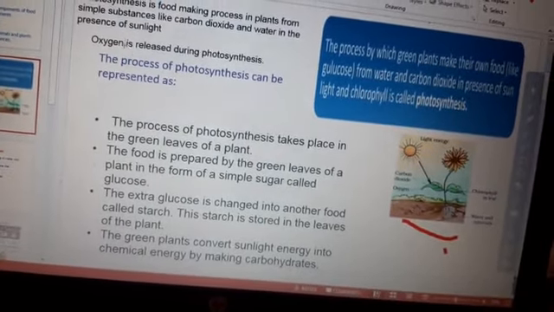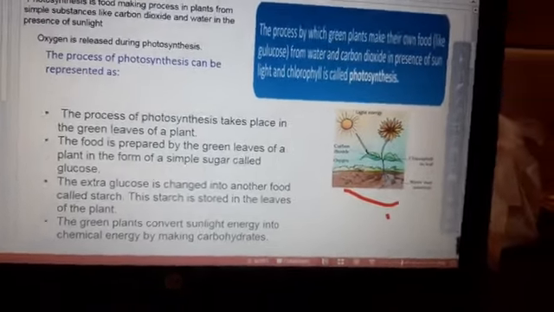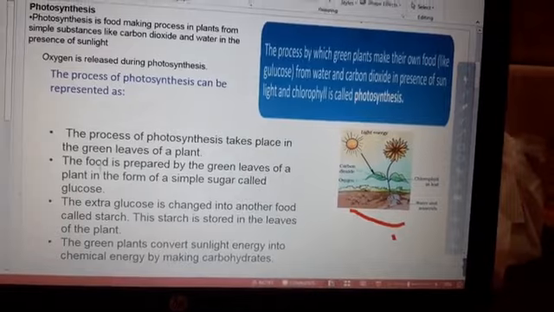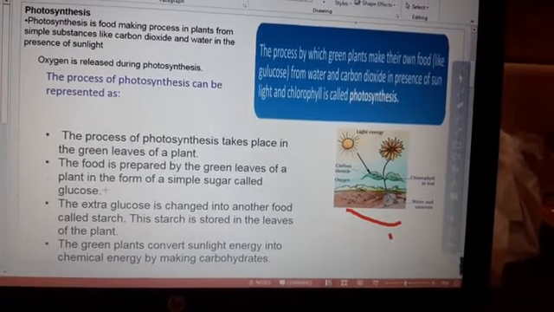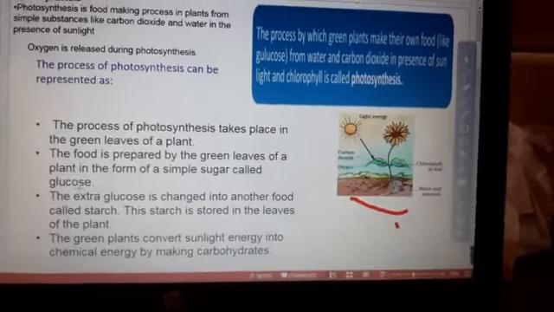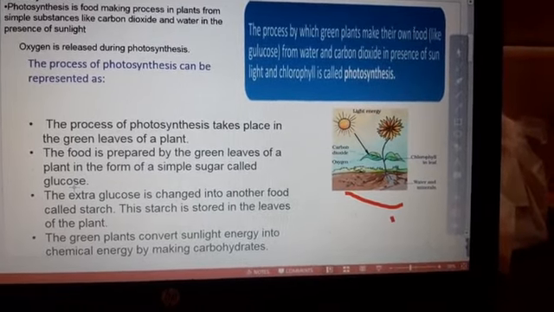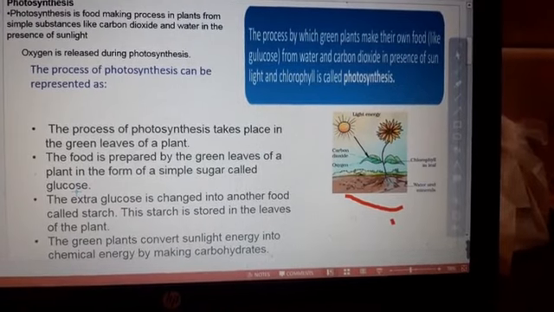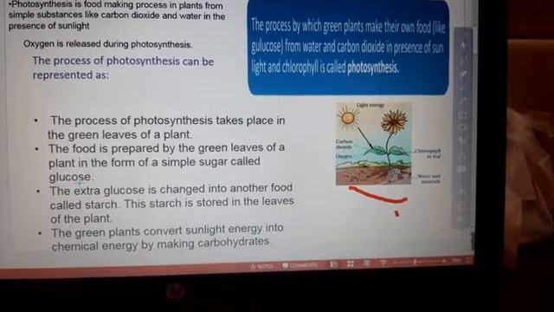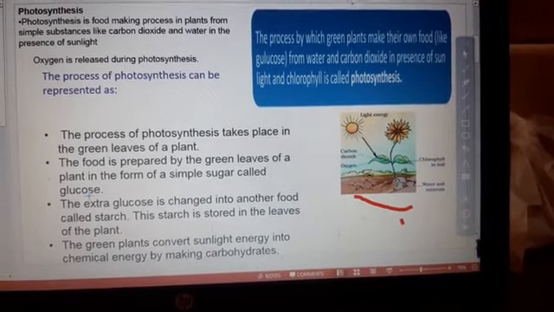So the process of photosynthesis can be represented as some points given below. The process of photosynthesis takes place in the green leaves of a plant. The food is prepared by the green leaves of a plant in the form of a simple sugar called glucose. Only green leaves, and other green parts of plants, make their own food.